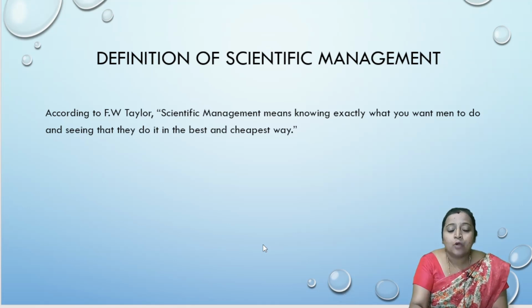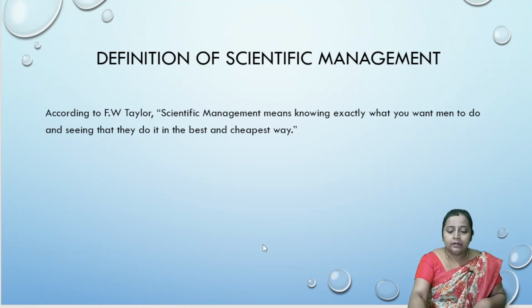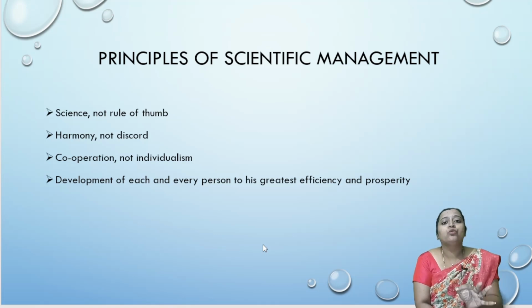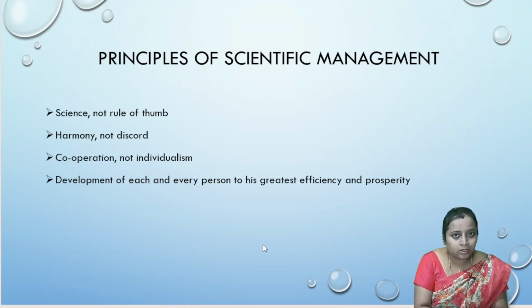Okay, so now what are the principles given by Frederick Winslow Taylor? Let us move on to the principles. He has given 4 principles. First one is science, not rule of thumb. Yes, as I already discussed with you, he has replaced the rule of thumb with science. So what is this scientific management? Basically, the main intention of scientific management is to increase the efficiency in the organization.